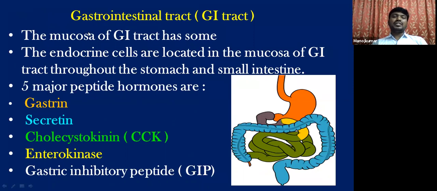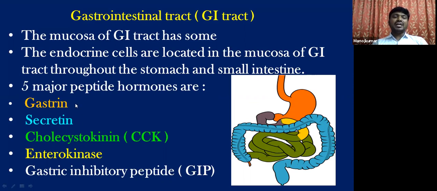Another one is the gastrointestinal tract, which you have studied in the digestive system. Throughout the length of the gastrointestinal tract, some epithelial cells are present, and these epithelial cells secrete some important peptide hormones. There are 5 major peptide hormones secreted by the mucosal cells of the stomach and small intestine: gastrin, secretin, cholecystokinin (CCK), enterokinase, and gastric inhibitory peptide.